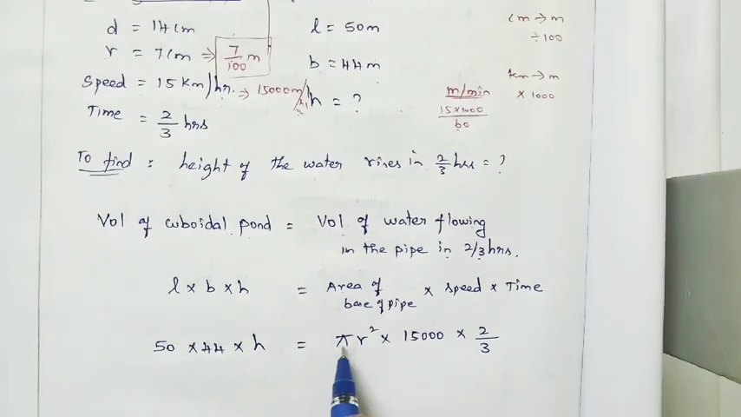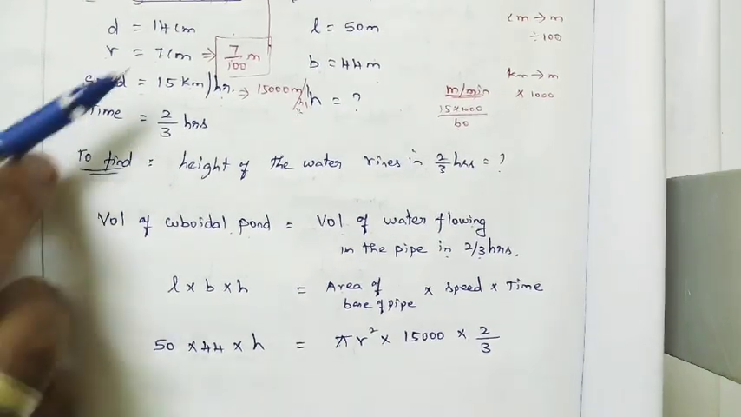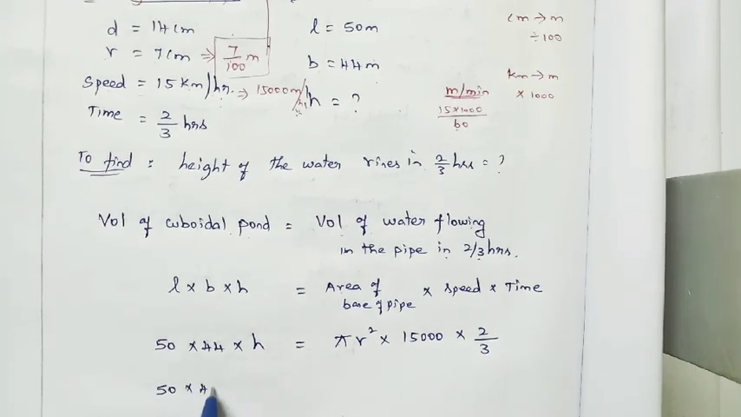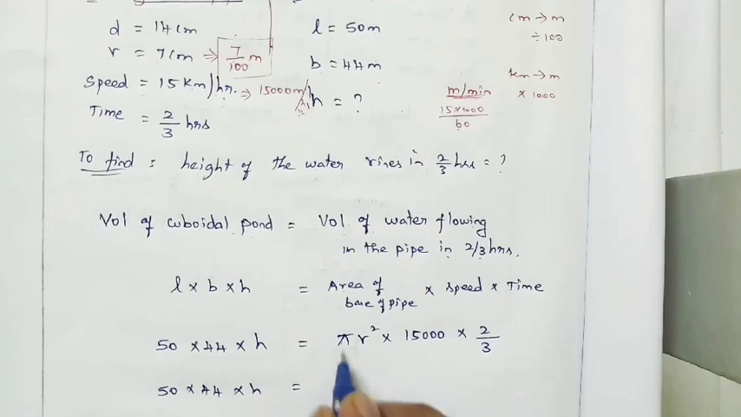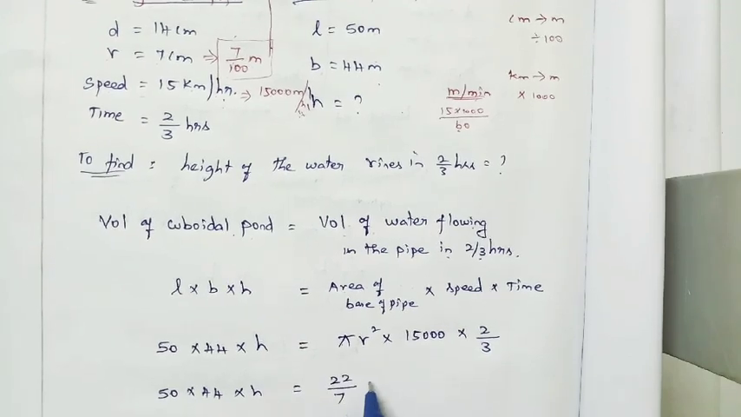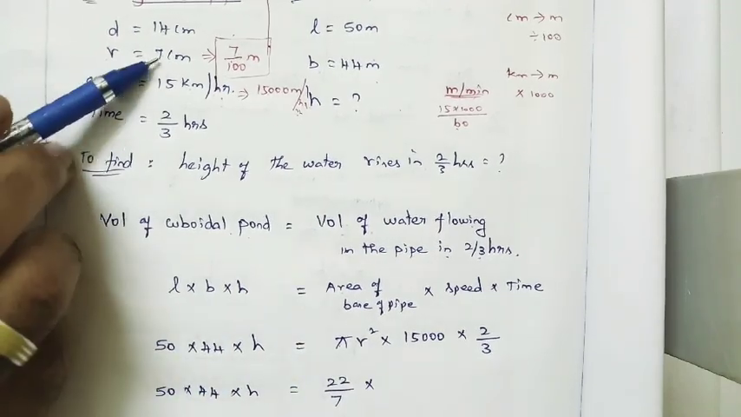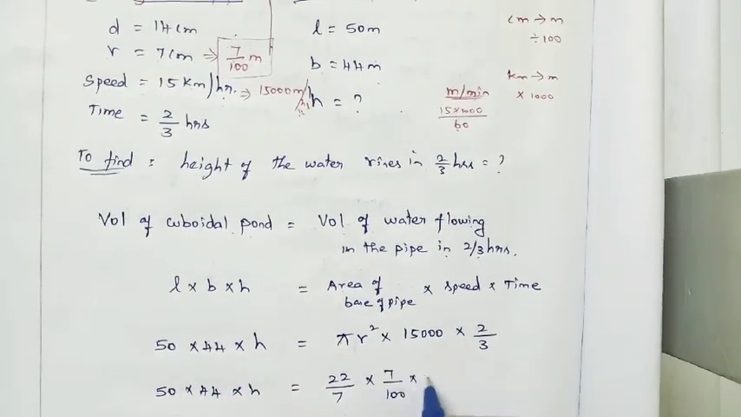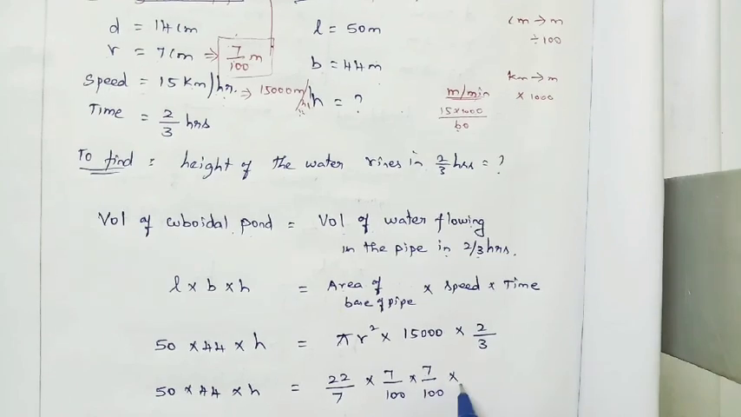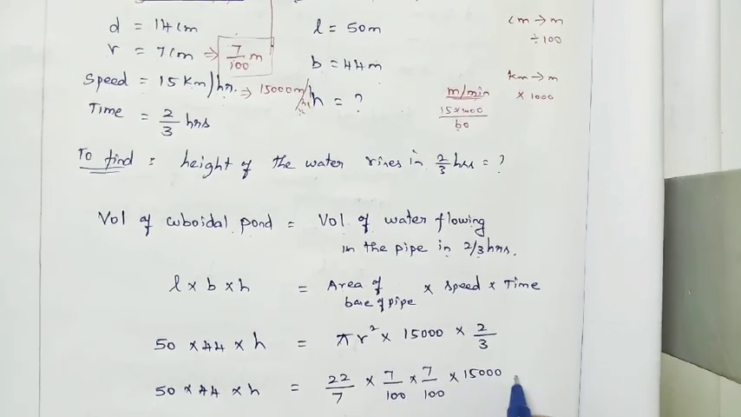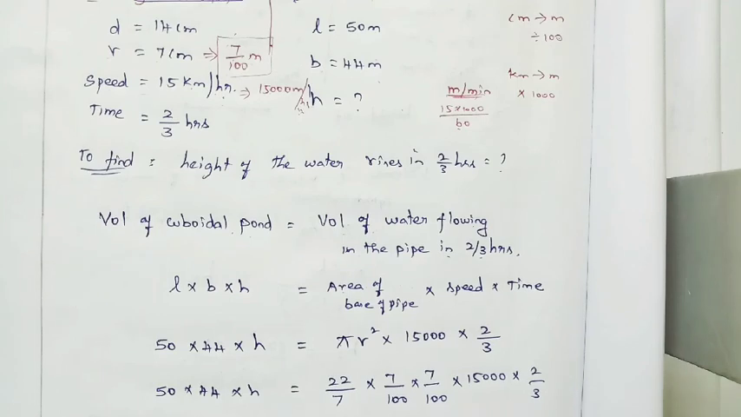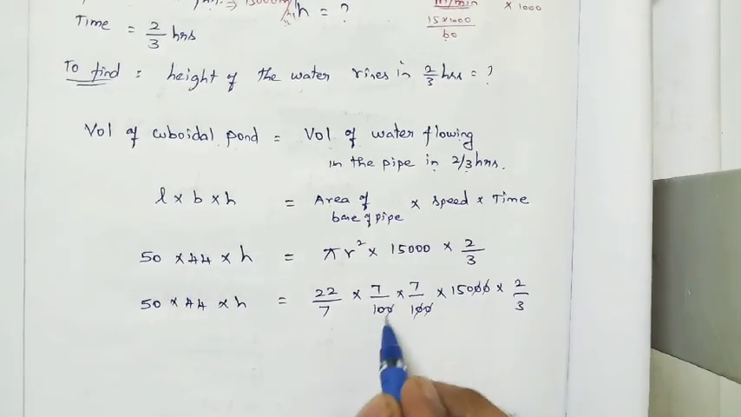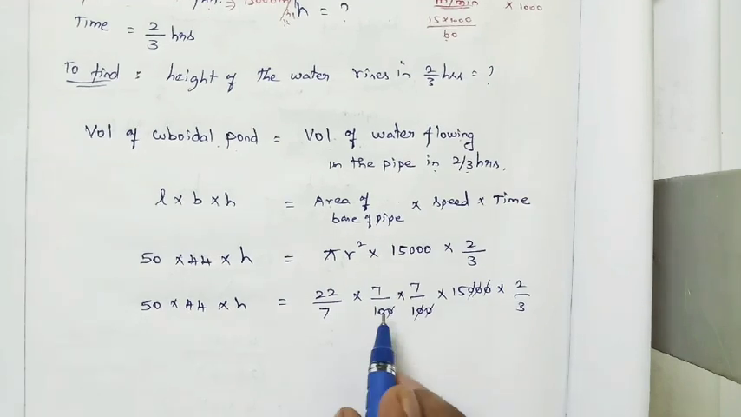Now you can substitute the values of pi and r. We know the pi value, we know the radius also. Just substitute. So 50 into 44 into h is equal to 22 divided by 7 into, what is r square? R is 7 by 100. R square is 7 divided by 100 into 7 divided by 100, into 15,000 into 2 divided by 3. First we will simplify. See that the zeros will get cancelled, 100 and 100 will get cancelled, just keep the 10 as it is.